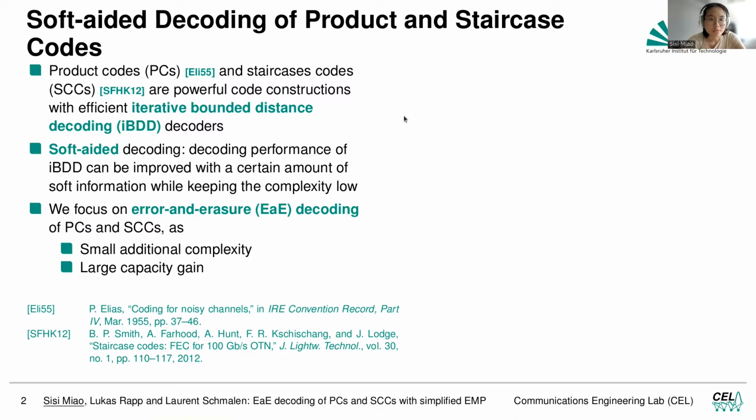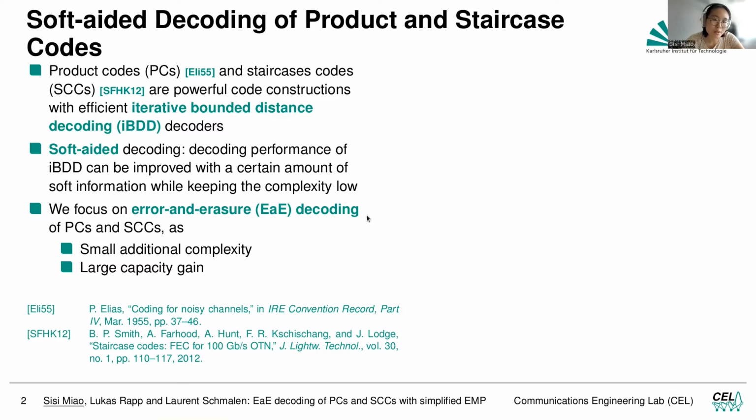We know that product codes and staircase codes are powerful code constructions, and conventionally they are decoded with the efficient IBDD decoders. But recently we found that if we introduce a small amount of soft information to aid the IBDD decoder, we will have much better decoding performance, but the complexity can be kept similarly low as in the IBDD decoders. The key problem is how do we introduce the soft information and what form should it take?